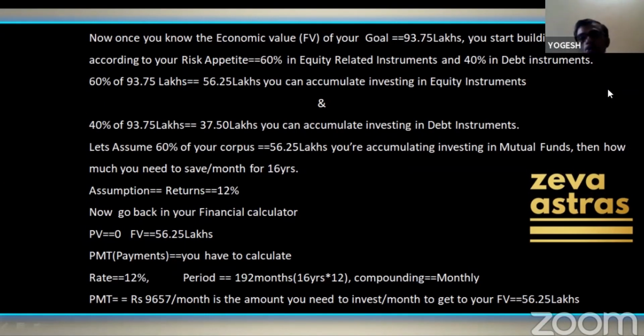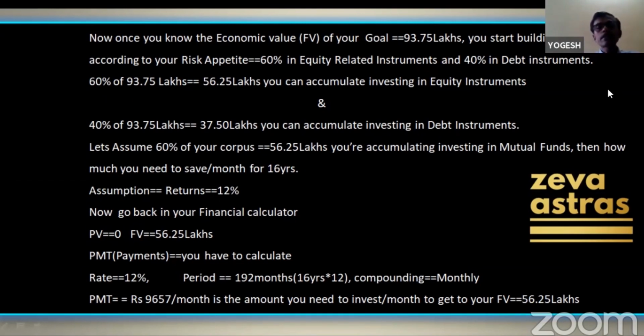So you start building towards the goal. According to your risk appetite, 60% you should start investing into equity related instruments and 40% into debt. Now, 60% of this 93.75 lakhs is around 56.25 lakhs, which you can start accumulating in equity instruments. Equity instruments will give you around 12% return.